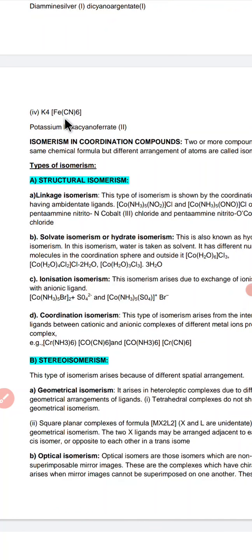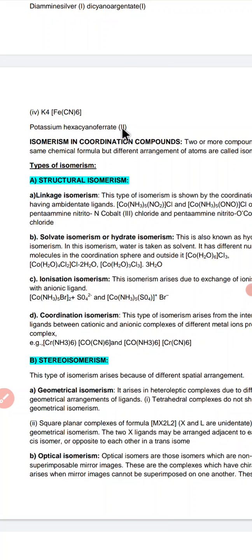Ferrum is bound to how many CN? Ferrum is bound to 6 cyanides. So what is the name of the compound? Potassium hexacyanoferrate(II). Why? Because in this case the ferrum gets a negative charge, so it is called potassium hexacyanoferrate. Okay, that is potassium hexacyanoferrate.